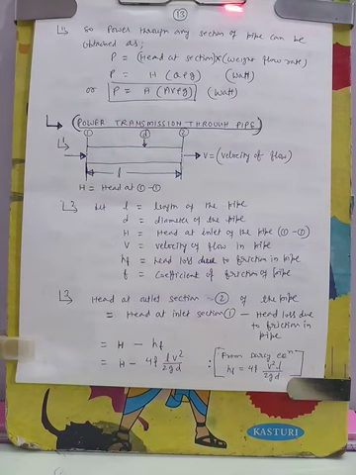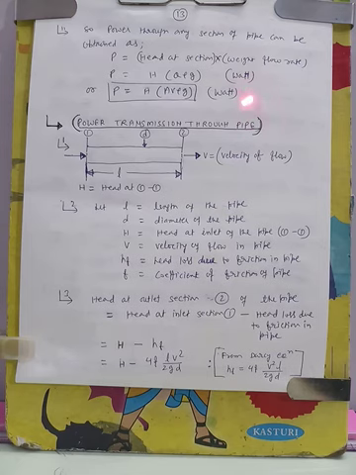So how can we find out the power transmitted through any section of the pipe? Power transmitted through any section of the pipe will be P is equal to head at that section. Head means total head, including potential head, kinetic head and velocity head, at that section into weight flow rate. Head at that section I will indicate by capital H and weight flow rate is Q rho G. This much watt power will be transmitted through that section. And we can also write this as P is equal to H into A V rho G watt.